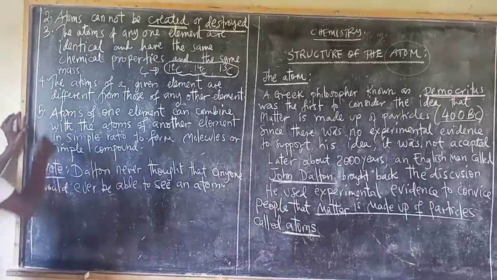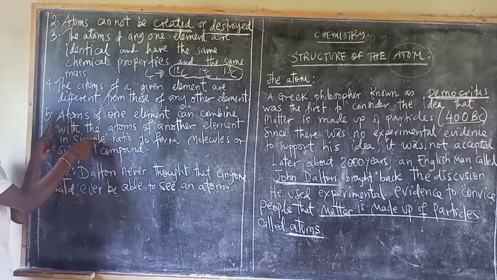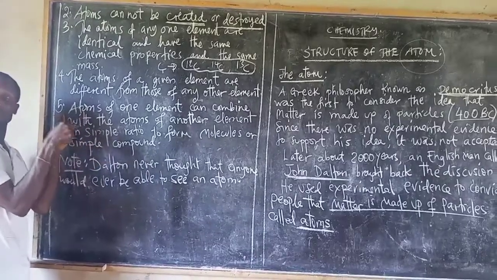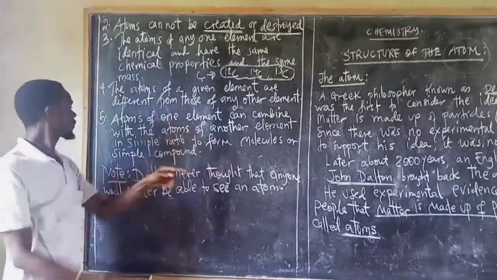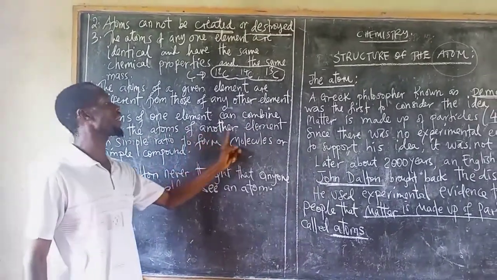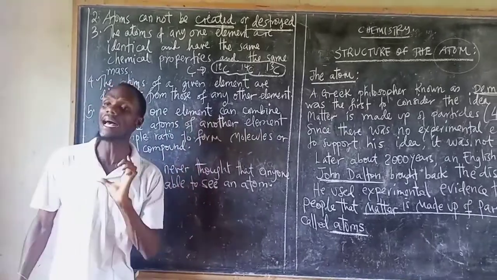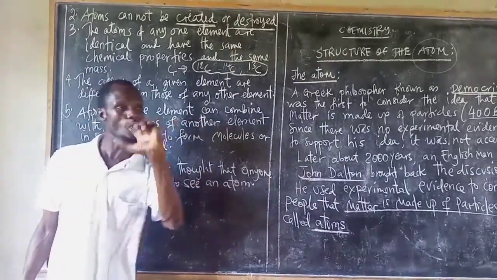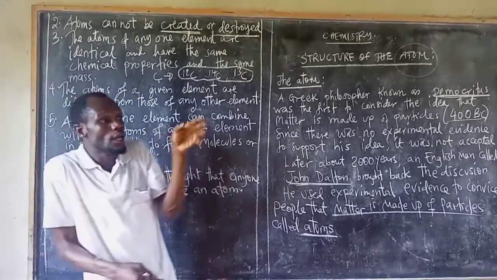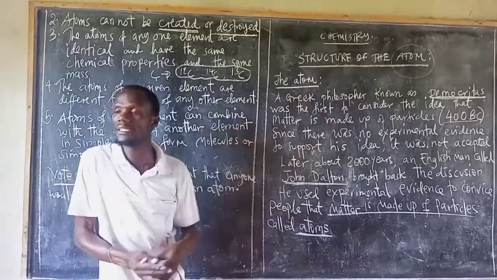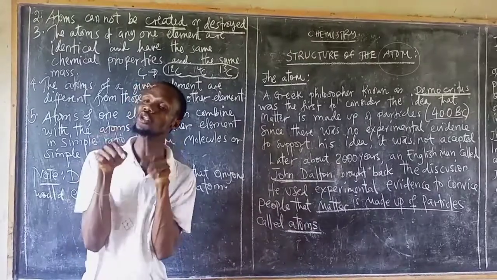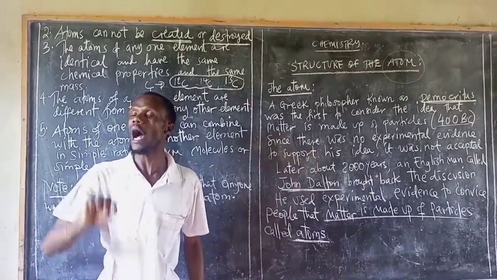And the last point about the atom according to Dalton, not according to the investigation, according to Dalton: at that time, atoms of one element can combine with the atoms of other elements in a simple relation, not in a complex relation, to produce a simple compound or a molecule.